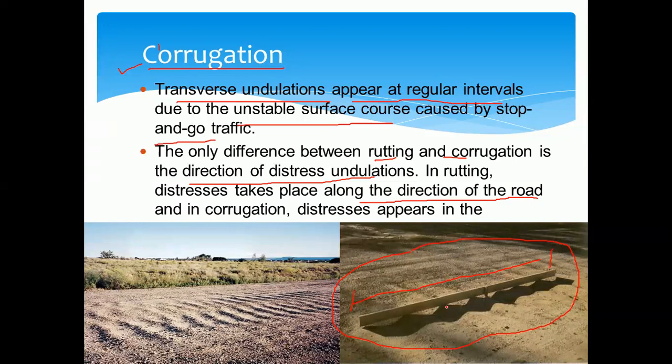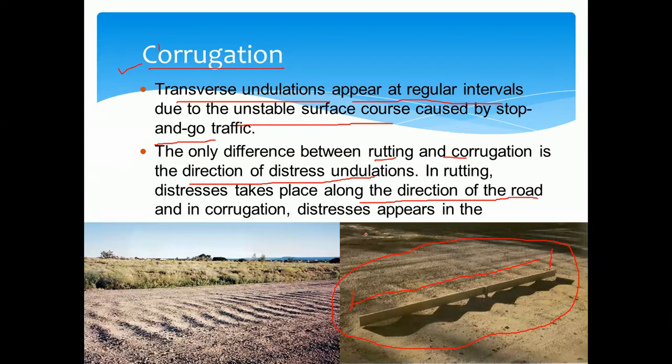And some of the causes we can see: this is caused because of excess of binder content. So this is also caused because of the excess of binder content, and also use of binders with a low viscous material. That means if the viscosity of the binder is less, then also we can expect this type of failure.